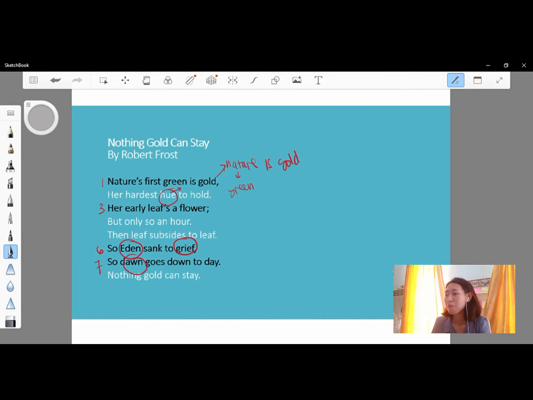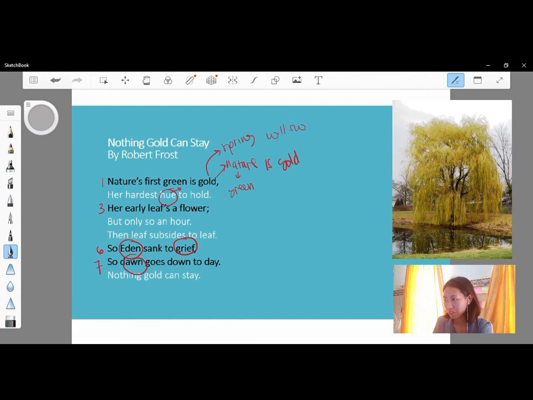But if you think about the spring, there is a tree named willow tree, which is very beautiful in the spring because this tree has gold leaves. Maybe Frost wants to say in the spring the first leaf of the willow tree is gold. That's so beautiful.